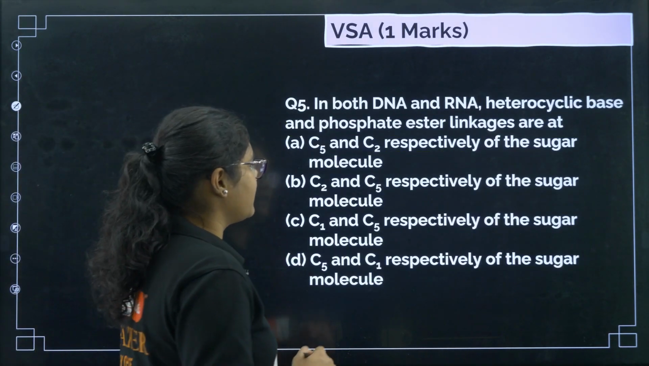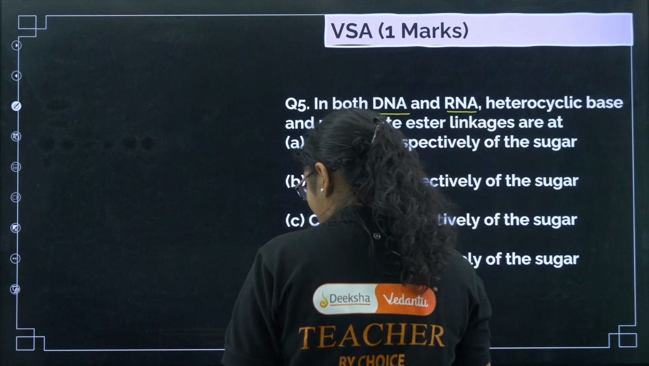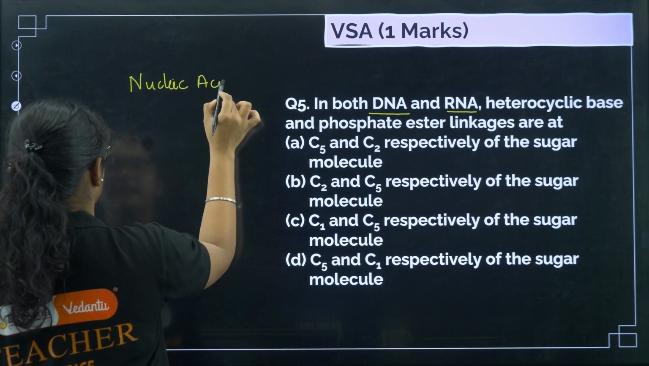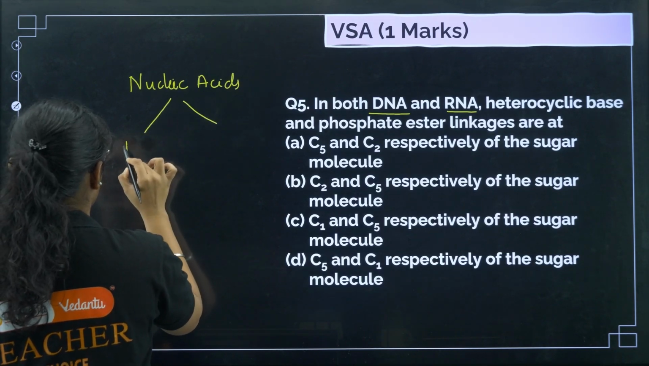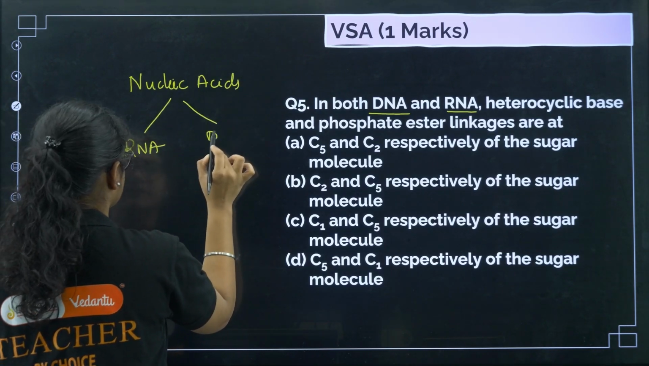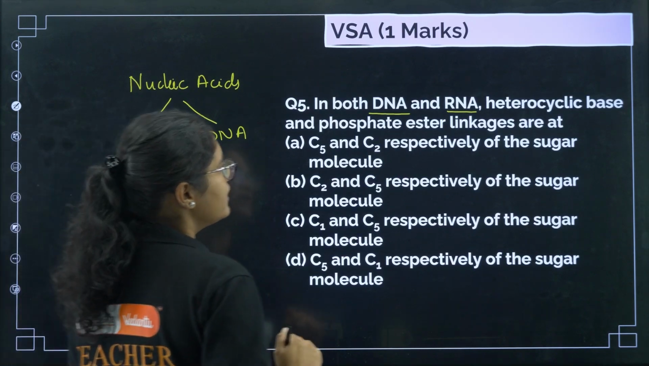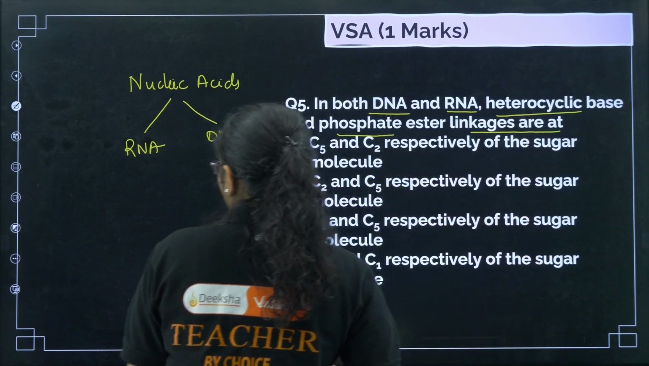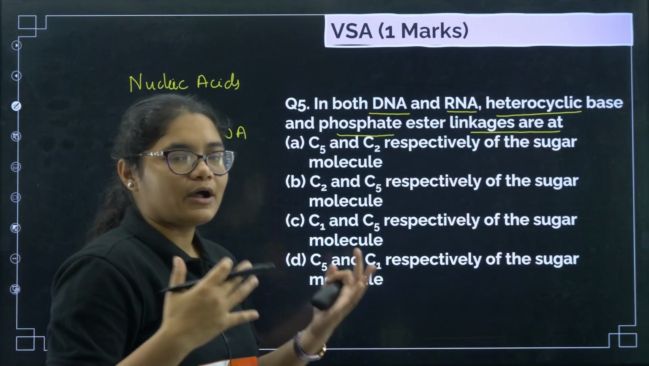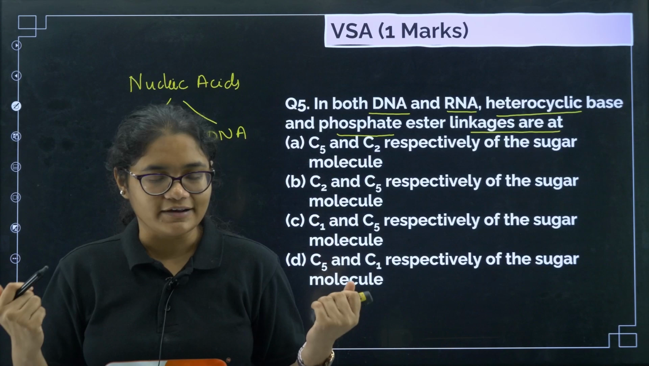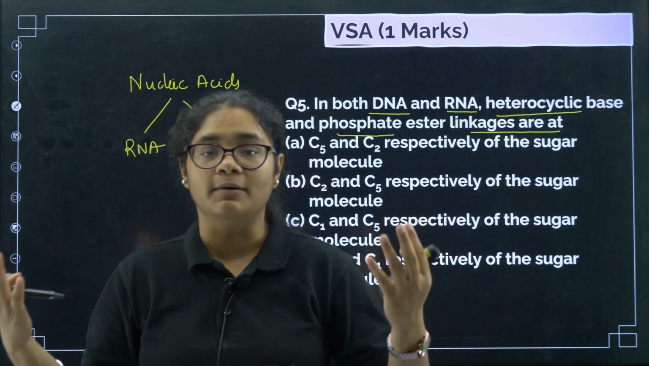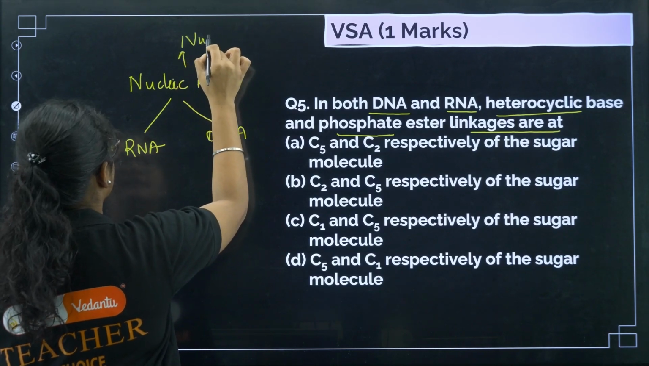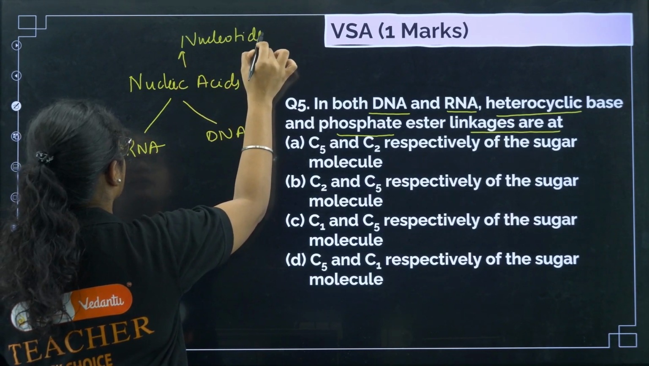Next, question number 5. In both DNA and RNA. So now coming to another biomolecule, that is nucleic acid, right? So under nucleic acid we have two types. One is your RNA and another is your DNA. Okay, the question is about that. So the heterocyclic base and phosphate ester linkages are at. Now see, as I told you, carbohydrates are the polymers of monosaccharides, proteins are the polymers of amino acids. Similarly, nucleic acids are the polymers of nucleotides.